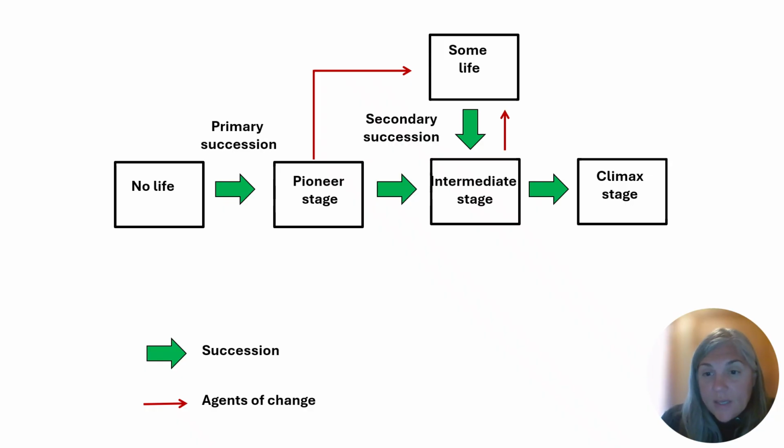Either some things didn't get burned completely, or their aboveground got burned but they still have some belowground live material, or like a shrub, they could resprout. So we have some life, and what follows is that we don't go all the way back to primary succession because we do have some life there. Then we go into what we call secondary succession.